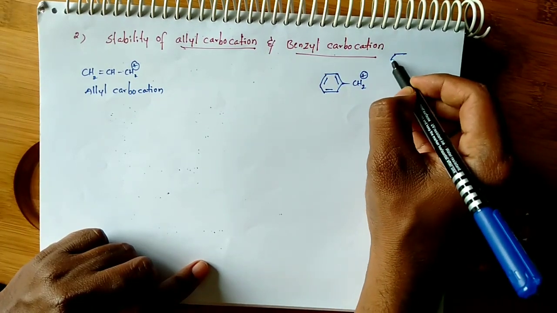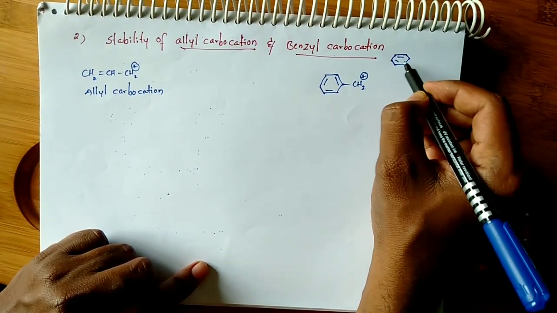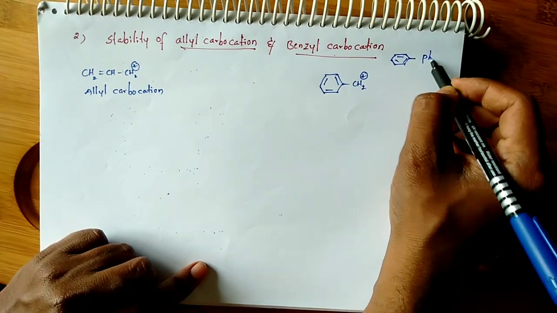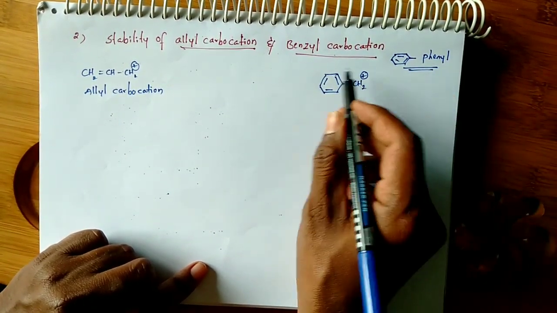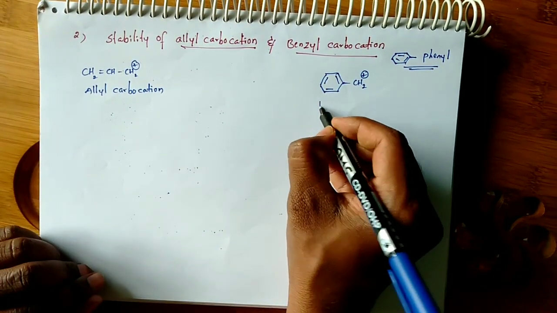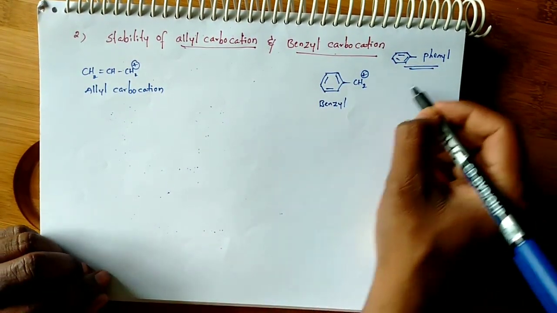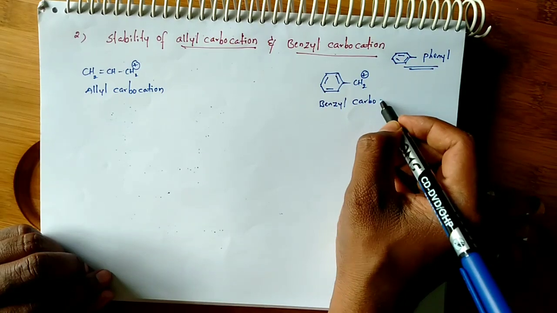Benzyl, simply it is with benzene ring, that is called phenyl. This is phenyl, this is benzyl, don't confuse here. This ring directly, it is phenyl group, this is benzyl group. So benzyl carbocation.